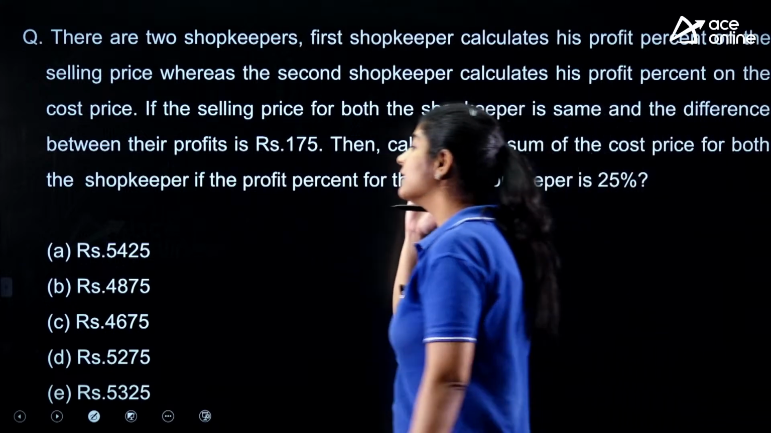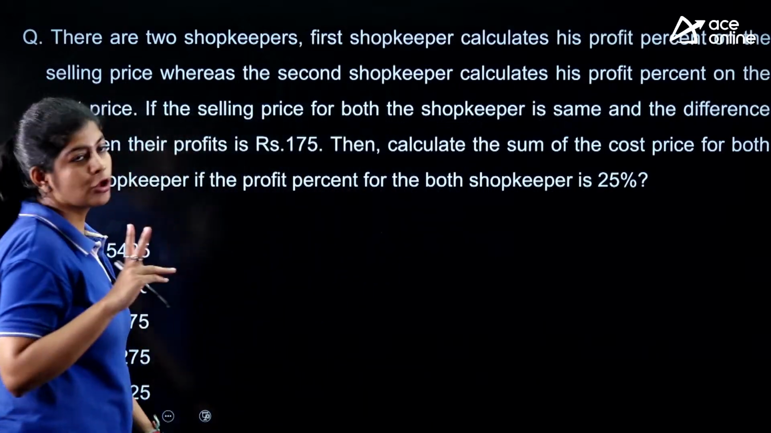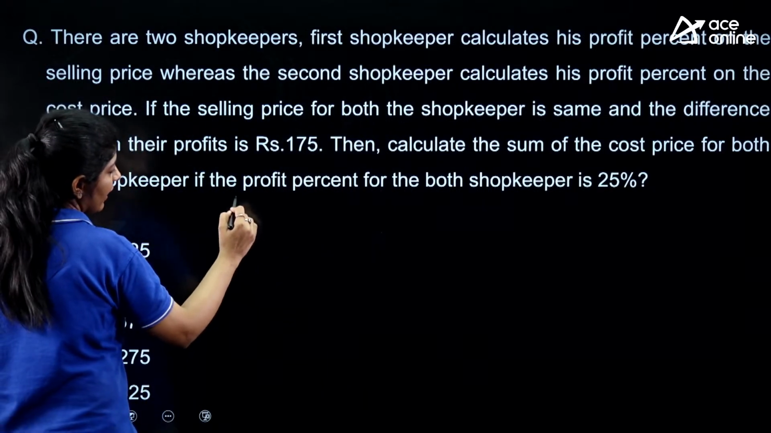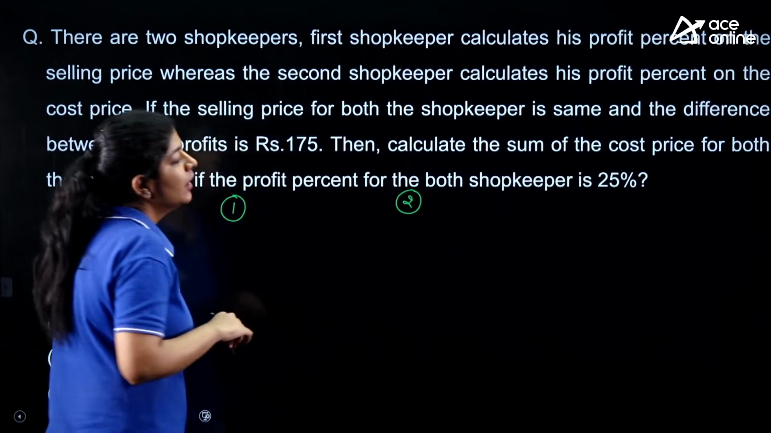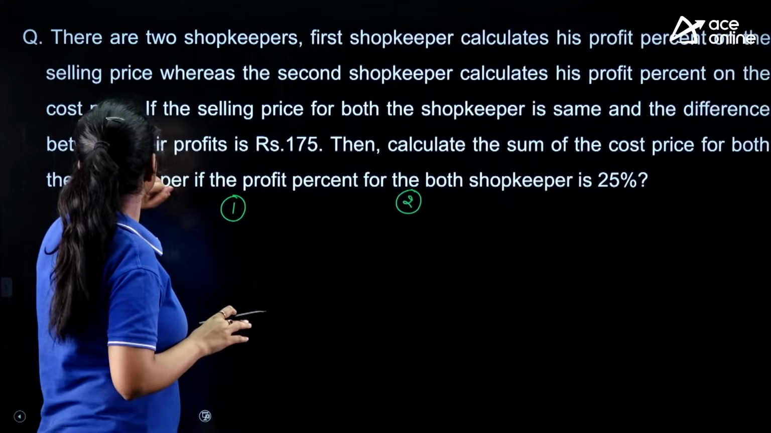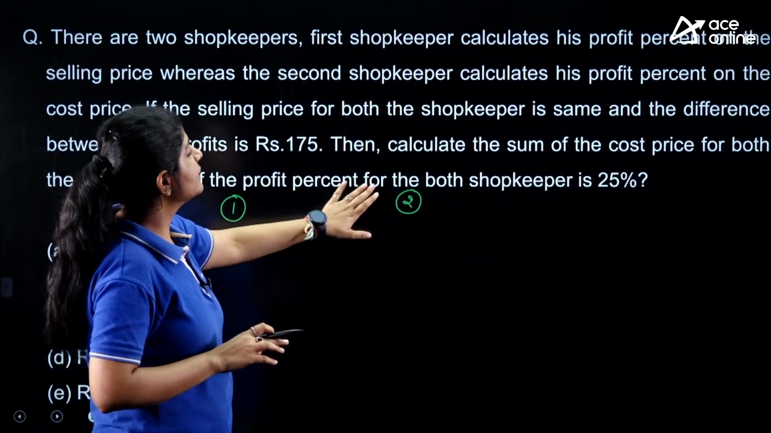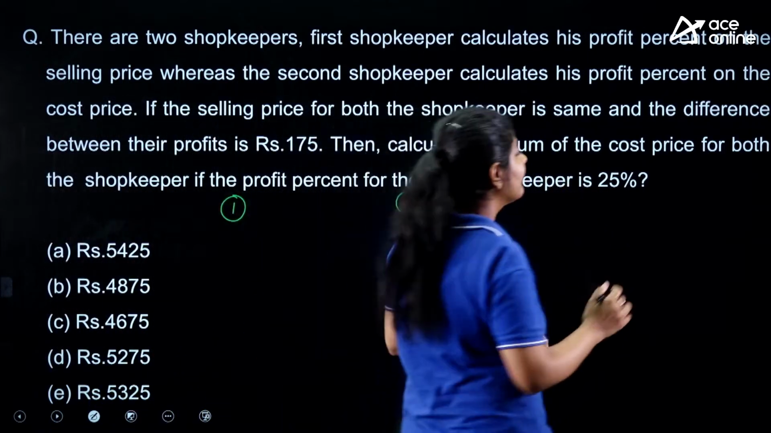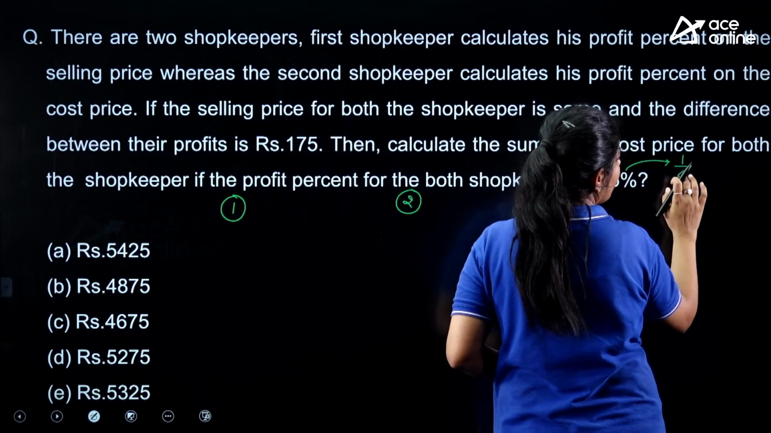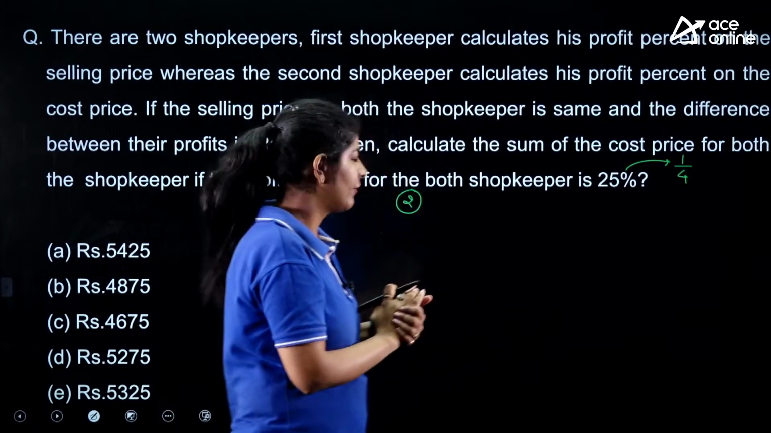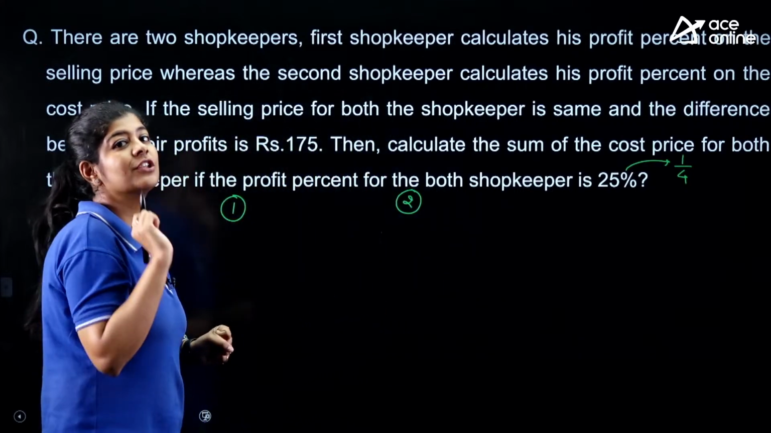Okay. Here we have two shopkeepers. So here we have our first shopkeeper and here we have our second shopkeeper. As it is clearly mentioned that the profit percent for both the shopkeepers is 25%, that means I can say that if something is of 4 rupees, they are getting 1 rupee as a profit. But there is some change in it.